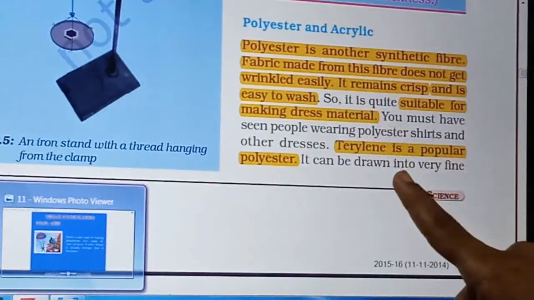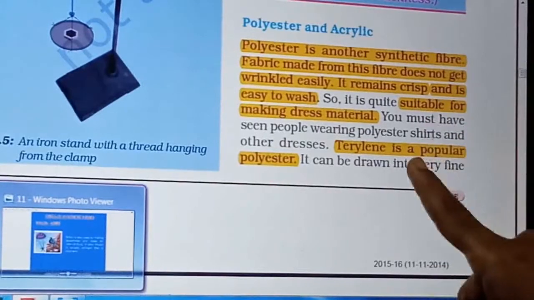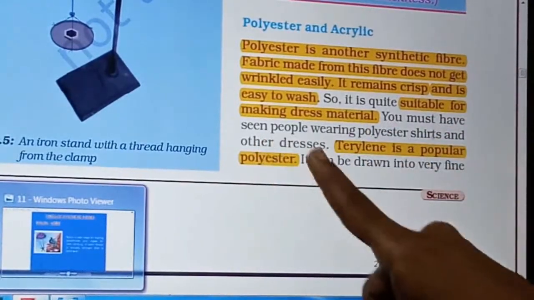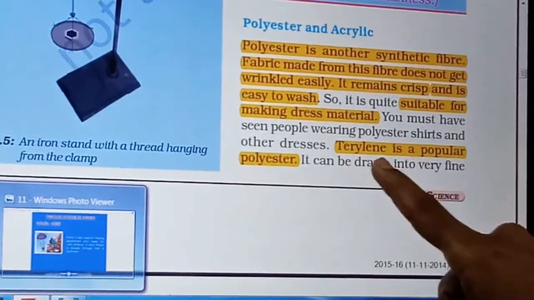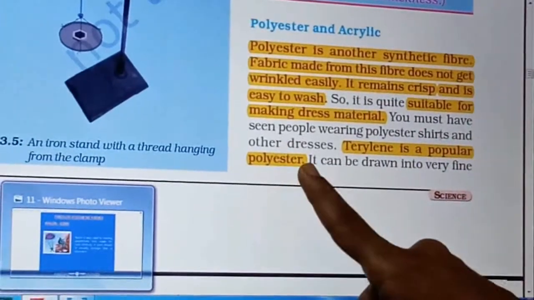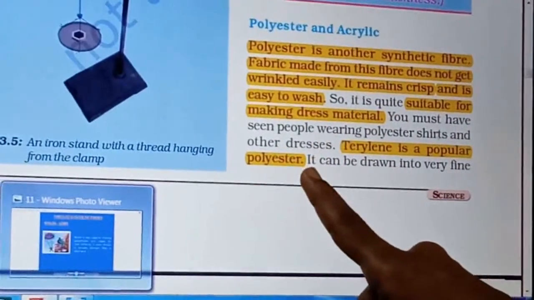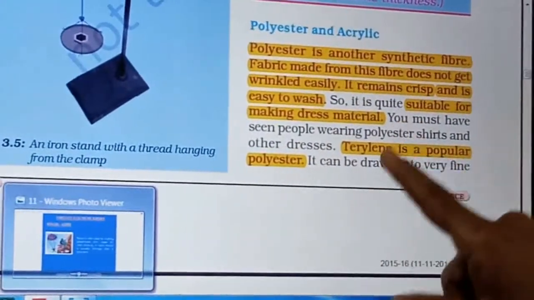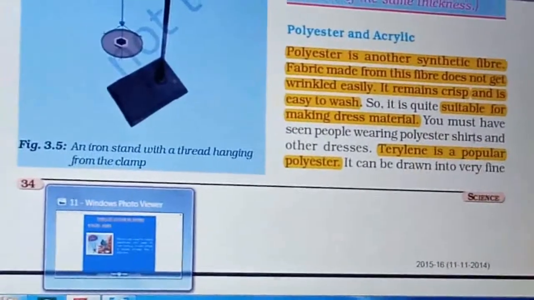Along with this, polyester shirts and other dresses are made. Terylene is one more popular polyester in the market, and it is also used to make clothes.